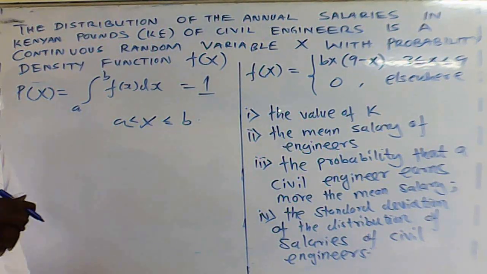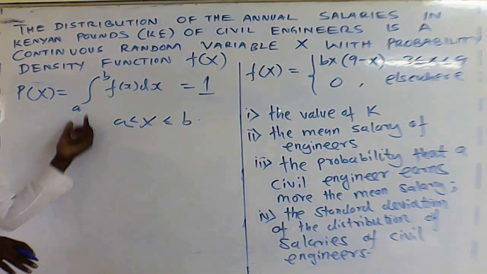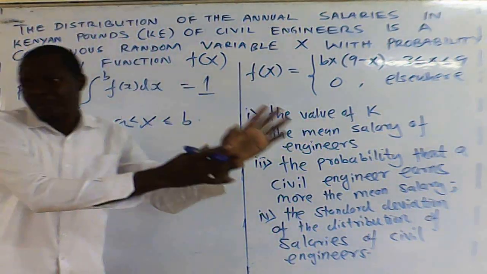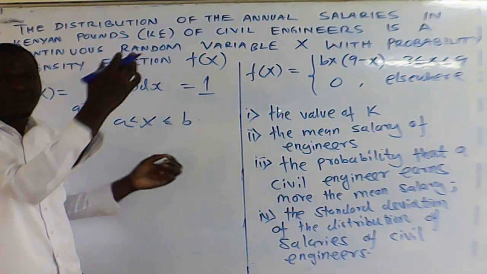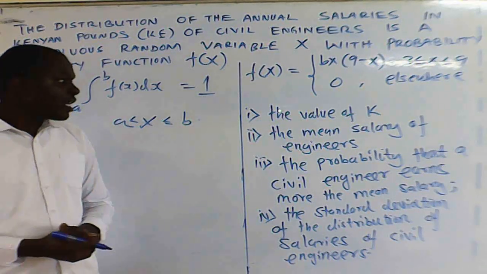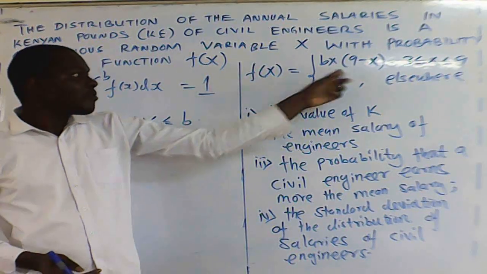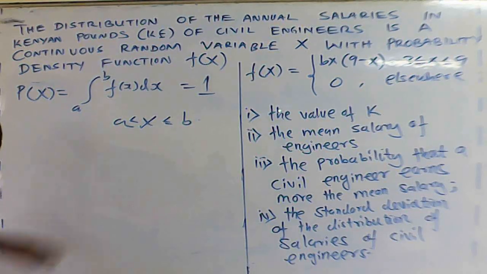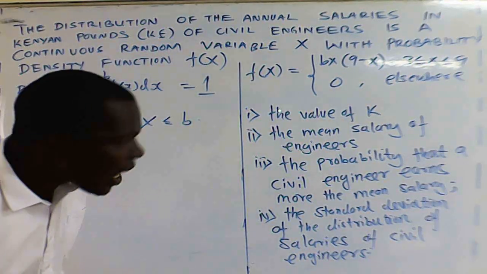0 elsewhere means from negative infinity to a, you get a probability of 0, then from b to infinity, you get a probability of 0. So it means 0 plus 1 plus 0 is giving you the whole range, which is 1, isn't it? So in this case, our f of x will be given to be this, so you use this definition to handle that problem.